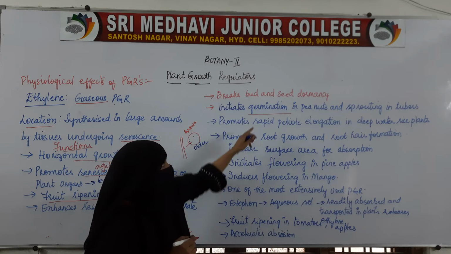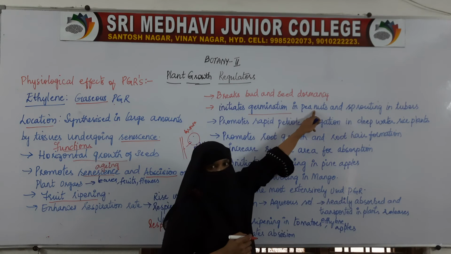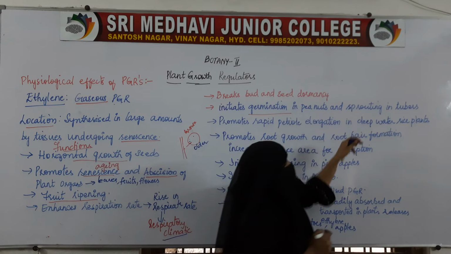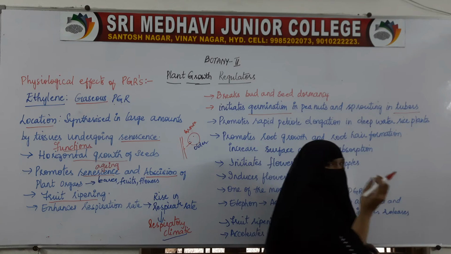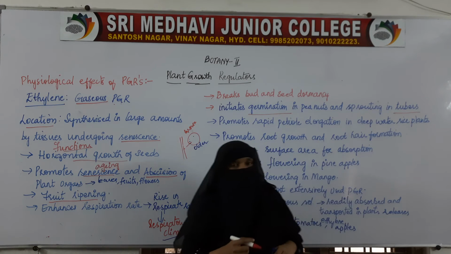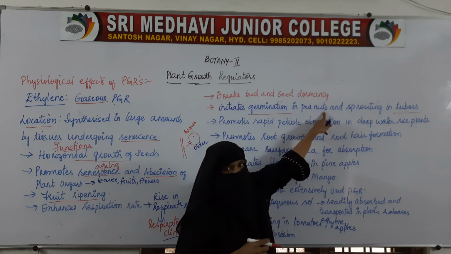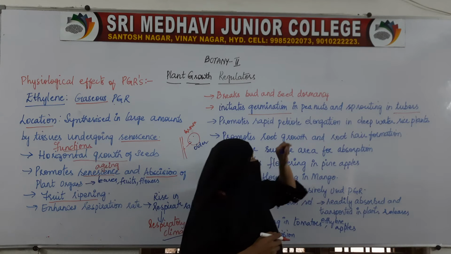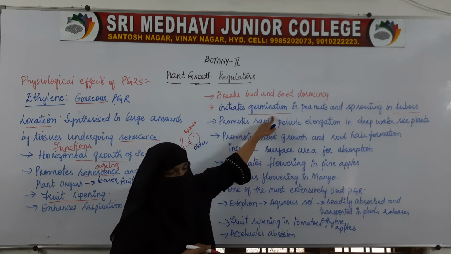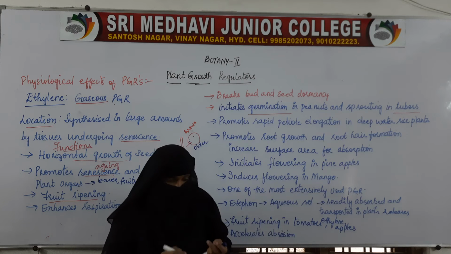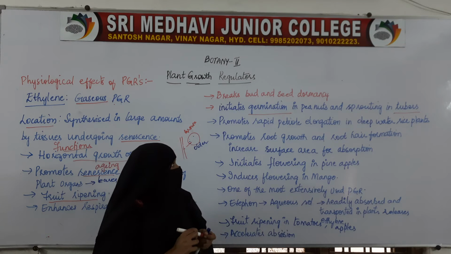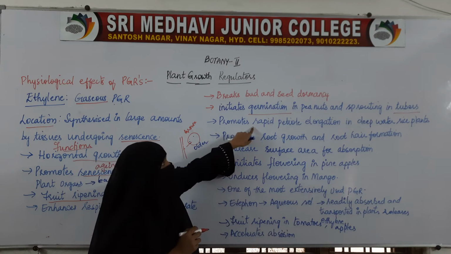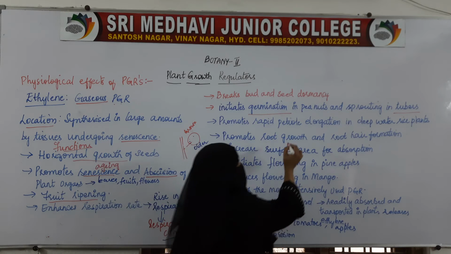Ethylene initiates germination in peanuts and sprouting in tubers. On potatoes you see some sprout-like substances. It is because of the ethylene. So ethylene also helps in germination of peanuts and sprouting in tubers. Apart from that, it promotes petiole elongation.